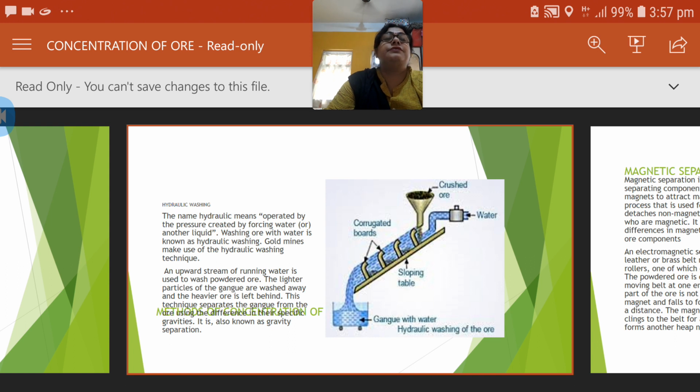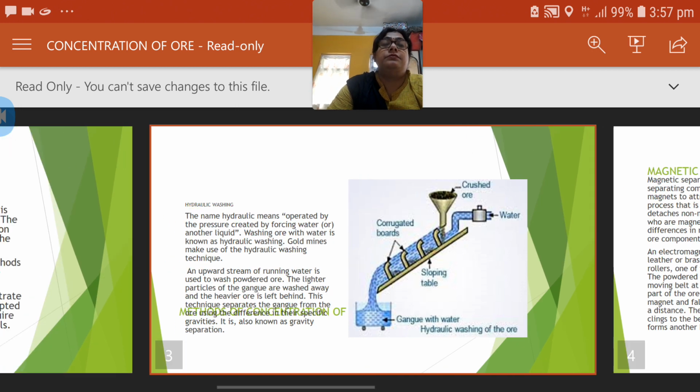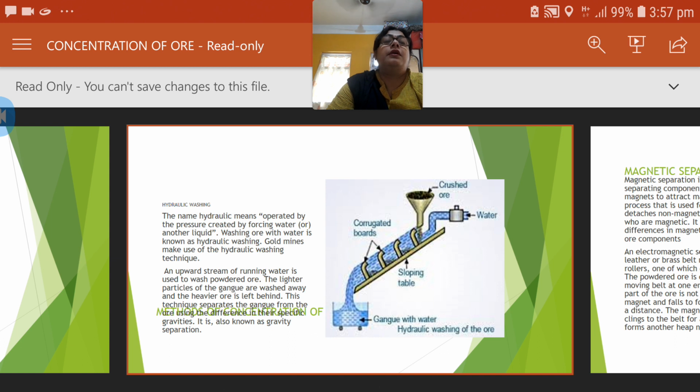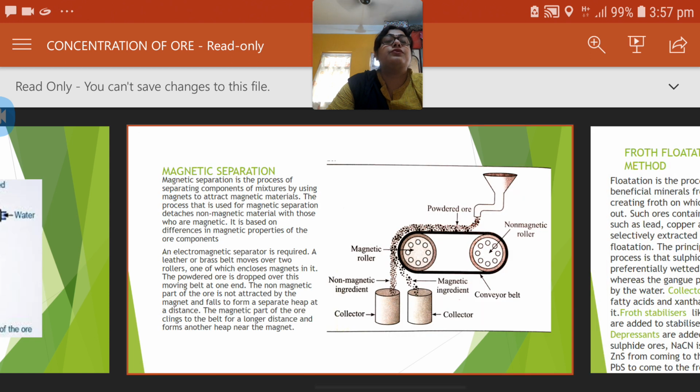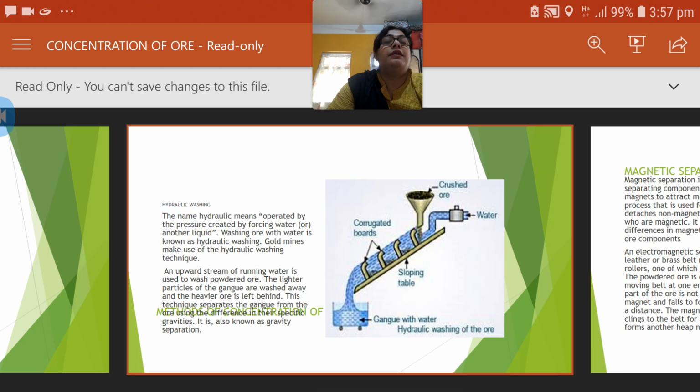The first method which we will study here is hydraulic washing. If you look at the diagram, you will see that a crushed ore is taken in a funnel shaped apparatus and it is allowed to pass through a slanting or sloping table.